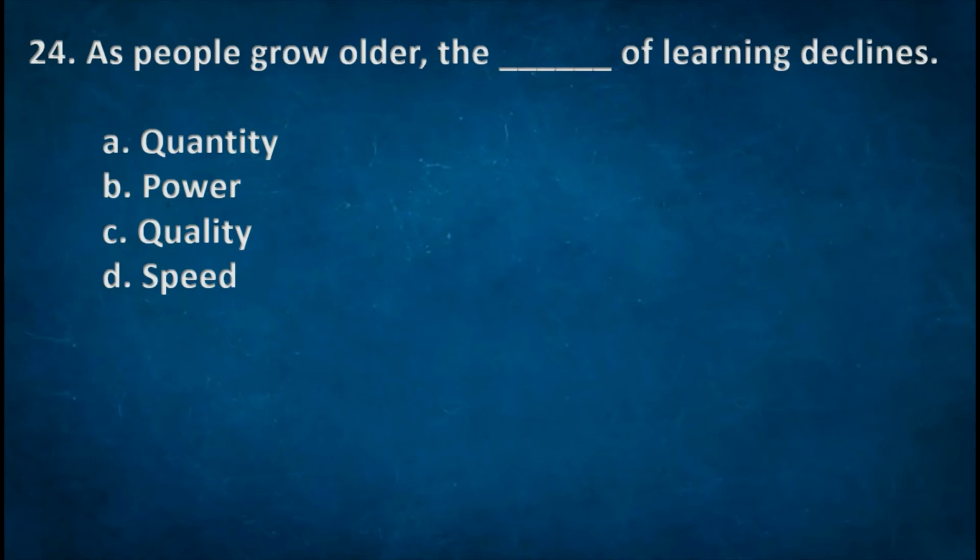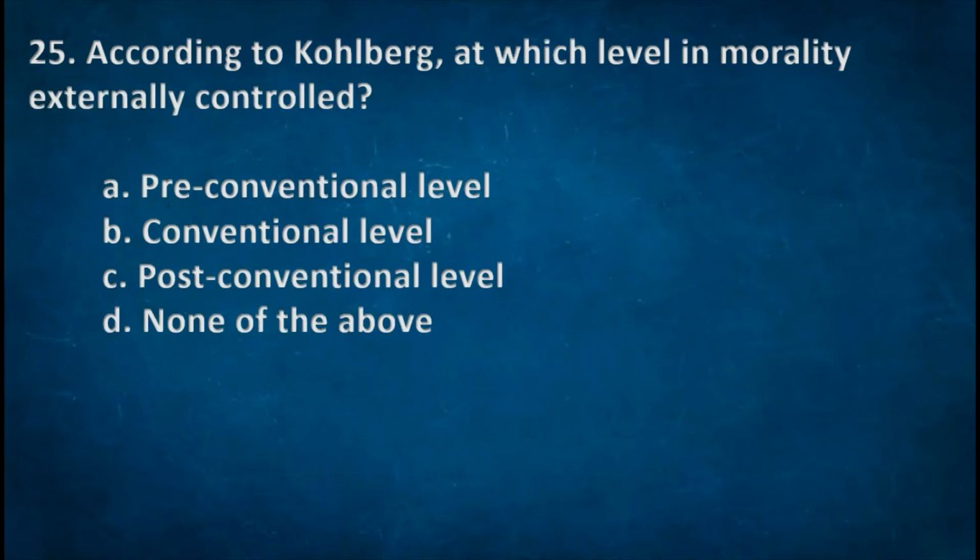Next one. As people grow older, the dash of learning declines. Options: A. Quantity, B. Power, C. Quality, D. Speed. The right option D. Speed.